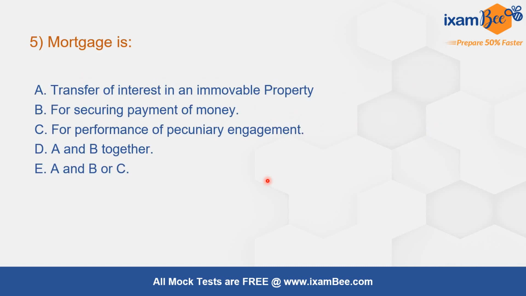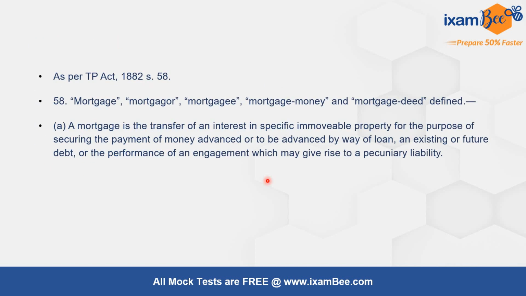Question number 5. Mortgage is. The correct answer is A and B or C. This is given under Section 58. A mortgage is the transfer of an interest in specific immovable property for the purpose of securing the payment of money advanced or to be advanced by way of loan, an existing or future debt, or the performance of an engagement which may give rise to a pecuniary liability.